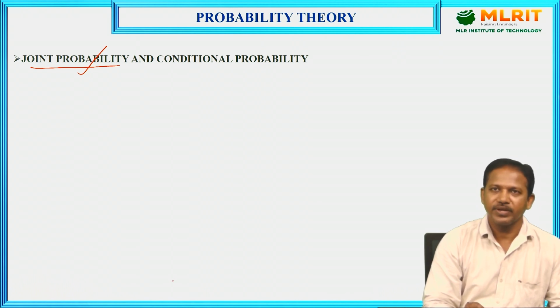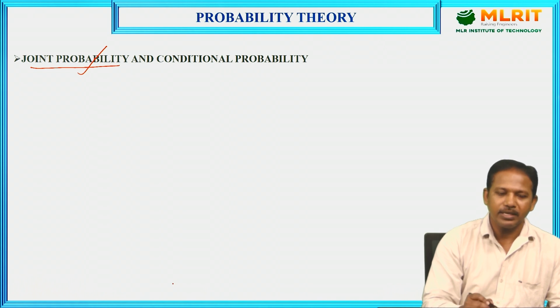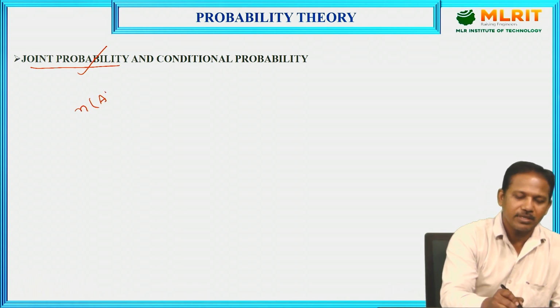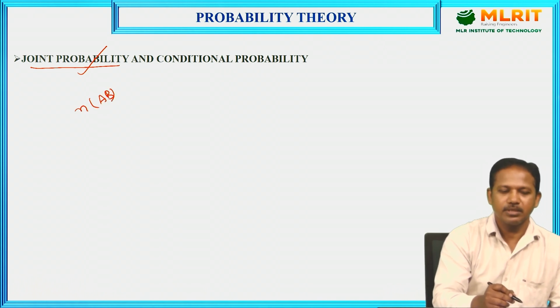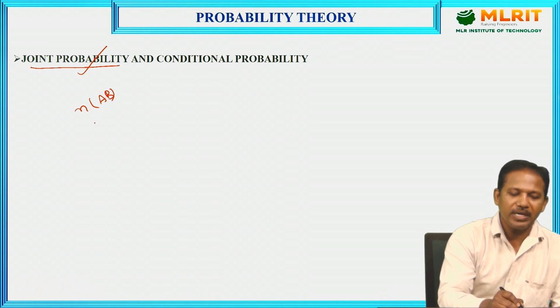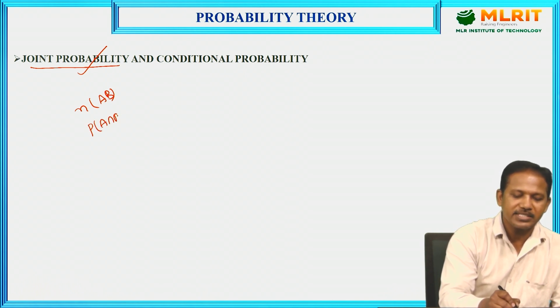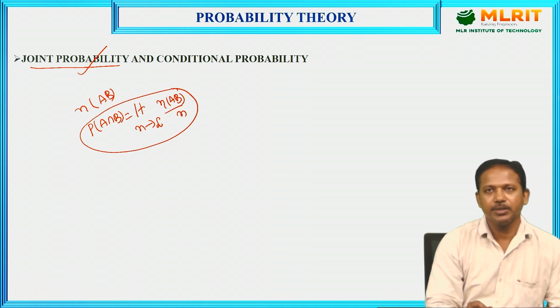For example, if the experiment is repeated n times, and events A, B occur n of A times, n of AB times, then the joint probability is represented as P of A intersection B is equal to limit n tends to infinity n of AB by n. So this is the joint probability.